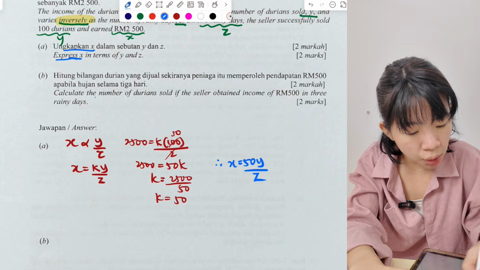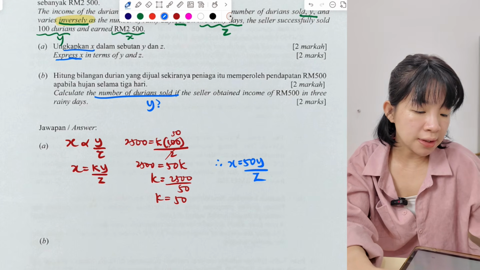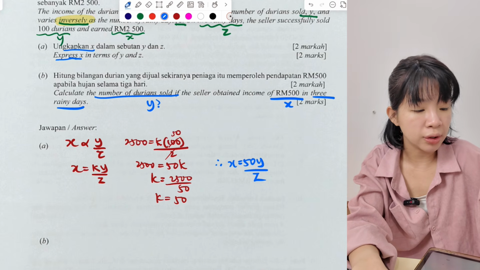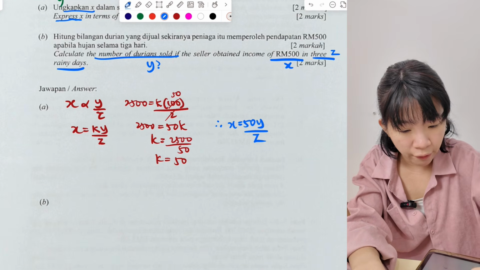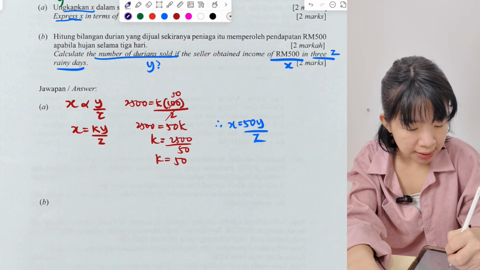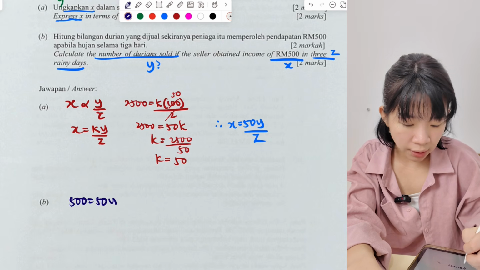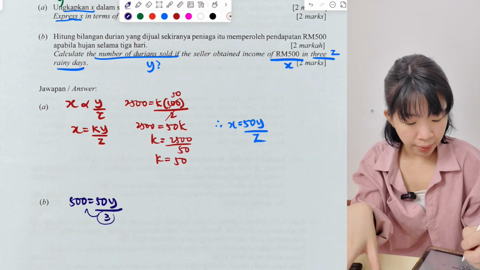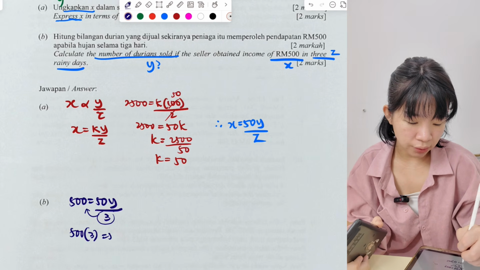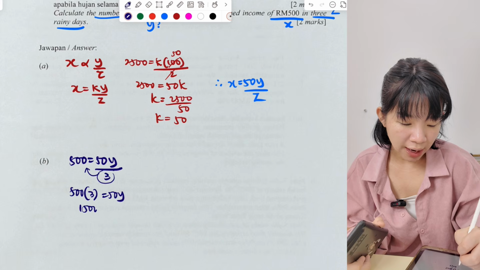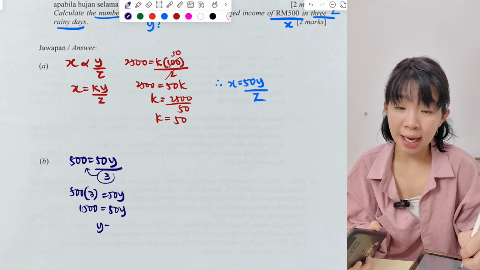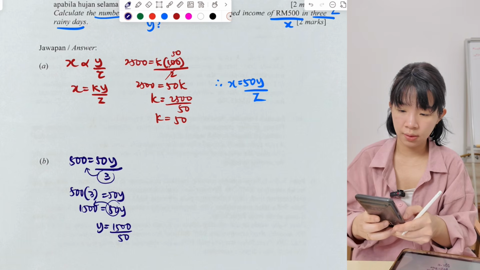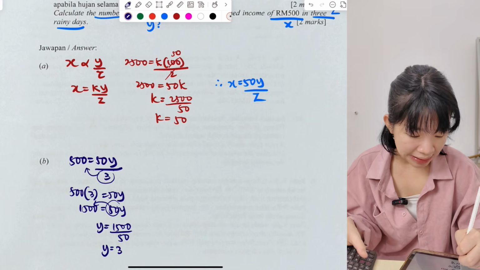Last one. Calculate the number of durians sold. So they want Y. If the seller obtained income 500, 500 is X, in 3 rainy days, so 3 rainy days is Z. We use the equation we found. X is 500 equals 50, Y don't know, Z is rainy days 3. If you want to find Y, the 3 brings over. 500 times 3 equals 50Y. So 1,500 equals 50Y, and bring this 50 over. 1,500 divided by 50. So Y equals 30.